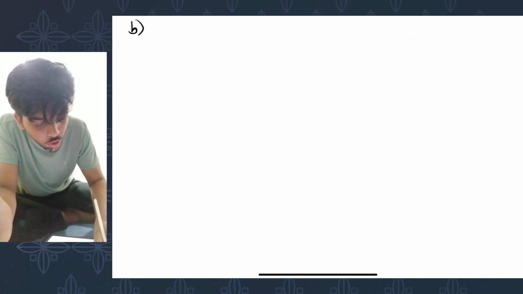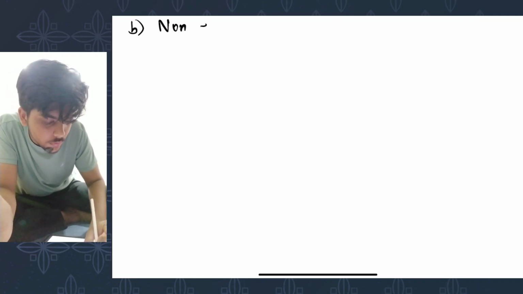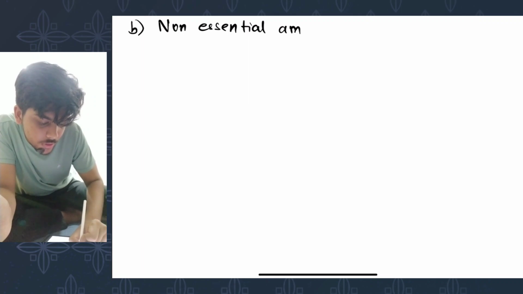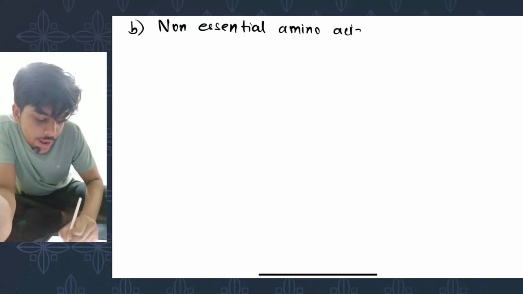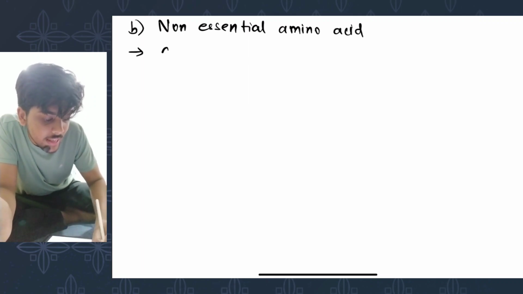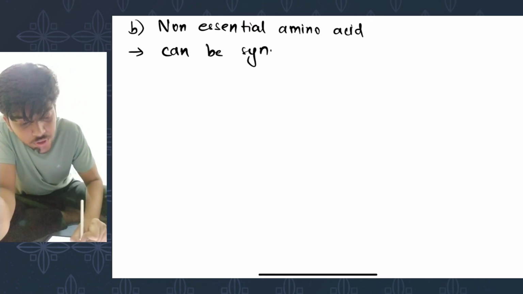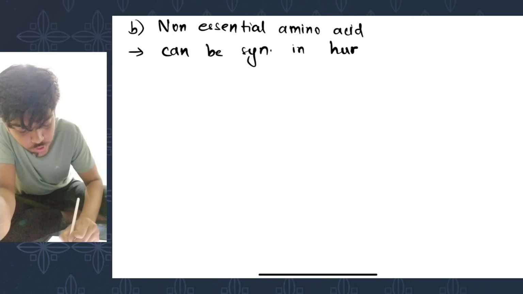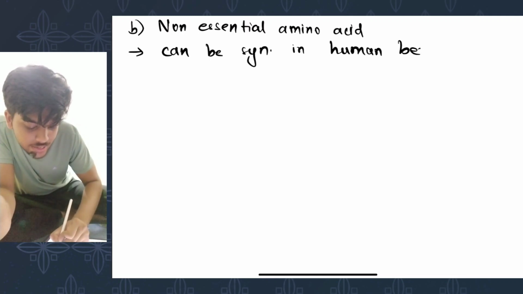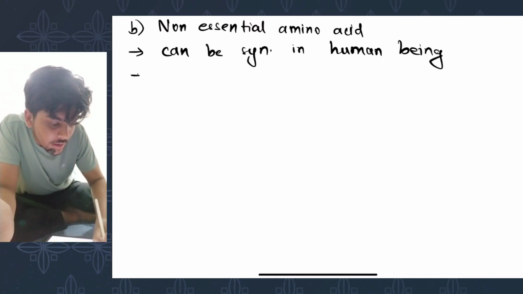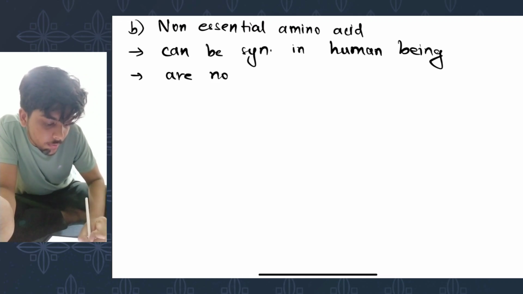Number B includes non-essential amino acids. The reason they are called non-essential amino acids is because they can be synthesized in the human body. That's why you don't necessarily need to take them from an external source or through diet. So they can be synthesized in the human body and they are not required in diet.